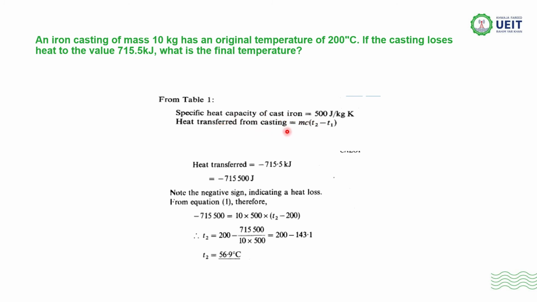So the heat transfer is equal to mc (T2 minus T1). Here the heat transfer value is 715, as heat is lost, so that value is negative. So minus 715, as it is kilojoule, multiplied with 10 raised to power 3, it will become 715,500, that is equal to mc (T2 minus T1). Here the mass is 10, the value of C is 500, T2 we have to calculate, and T1 is 200. So the value of temperature is 56.9 degrees Celsius.